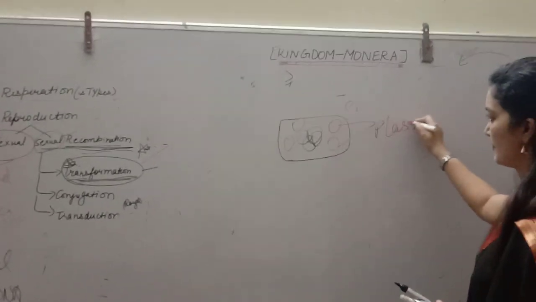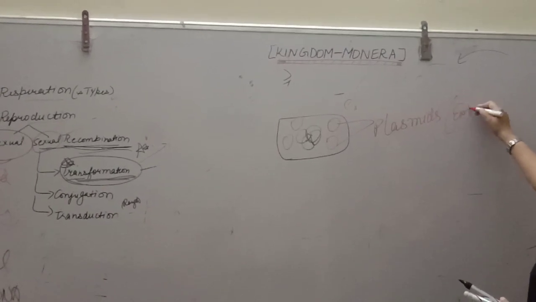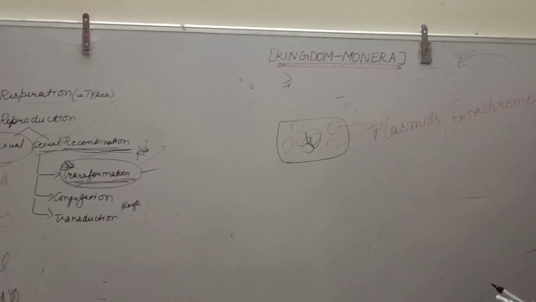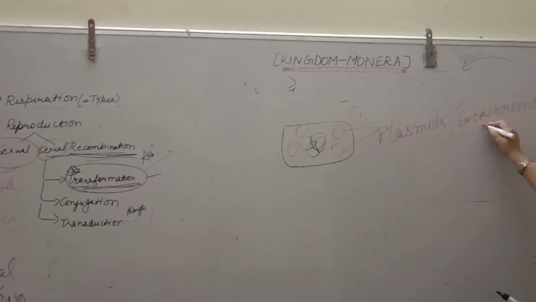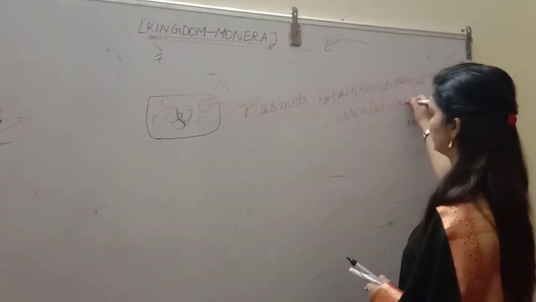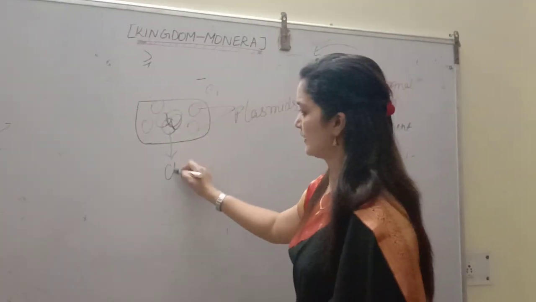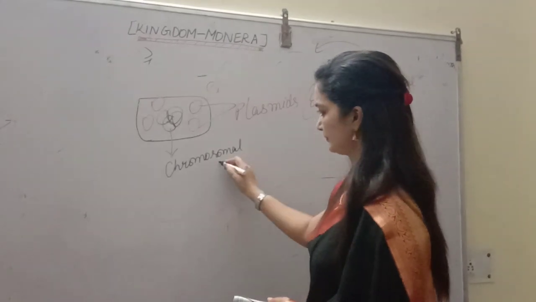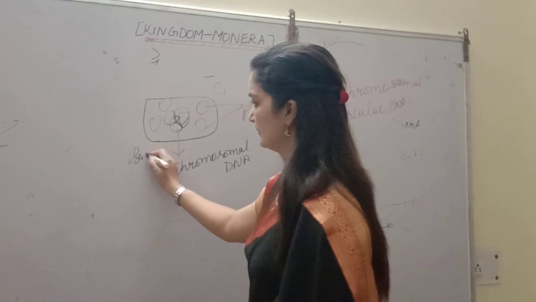These are extra chromosomal, very important, extra chromosomal circular DNA. Alright, and this is chromosomal DNA. So this is a bacterial cell.